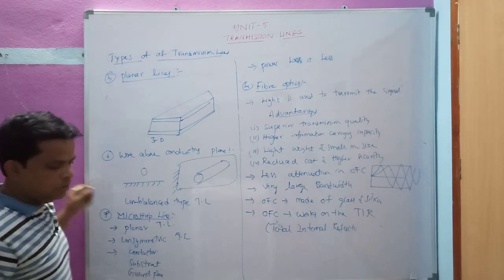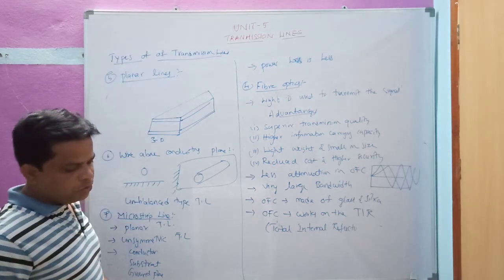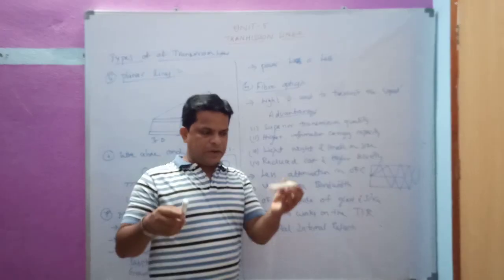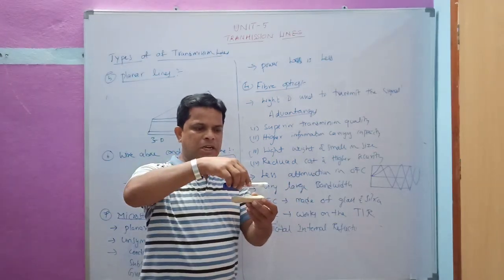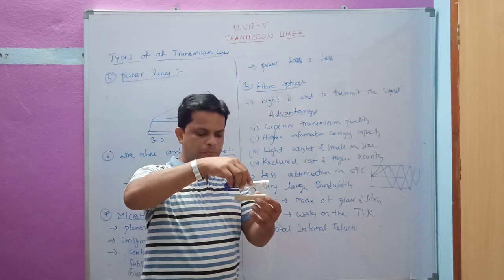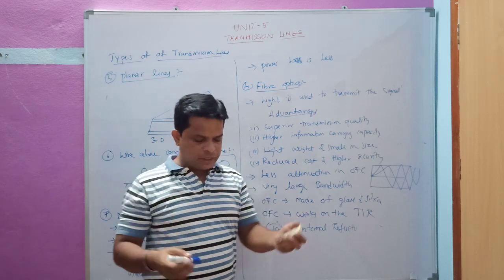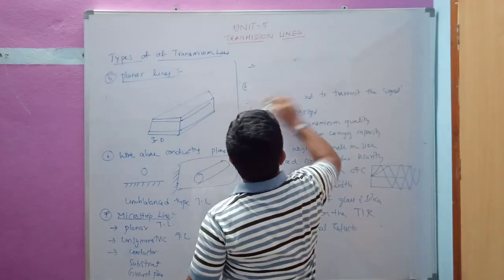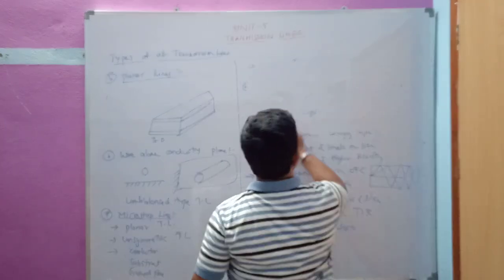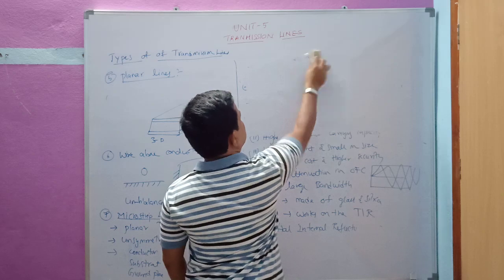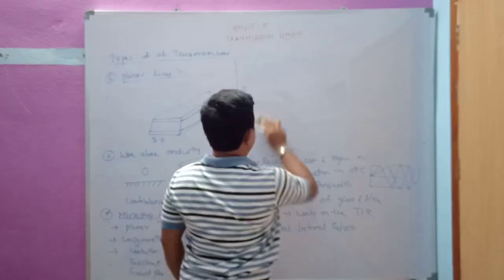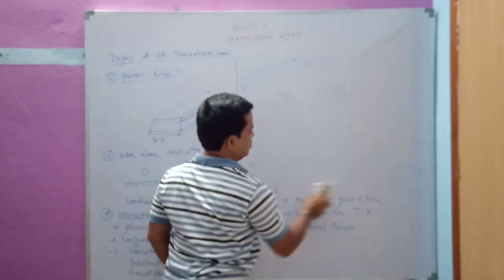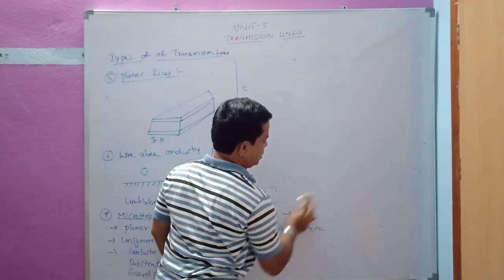That is the height above the ground. The strip is suspended over a height above the ground plane. This type of configuration is nothing but a microstrip line. I will draw the diagram so you get a good idea of how a microstrip line looks. We use microstrip lines where the data transfer is very fast.